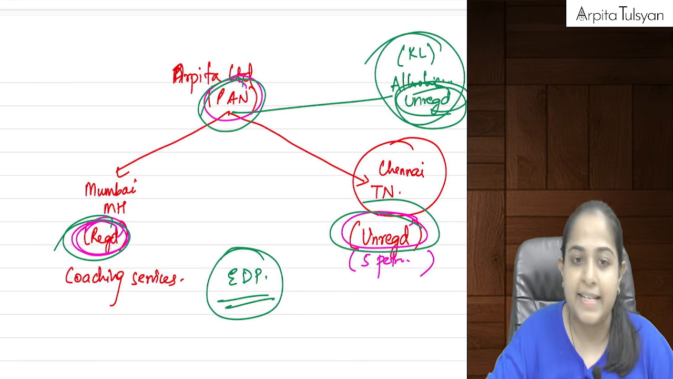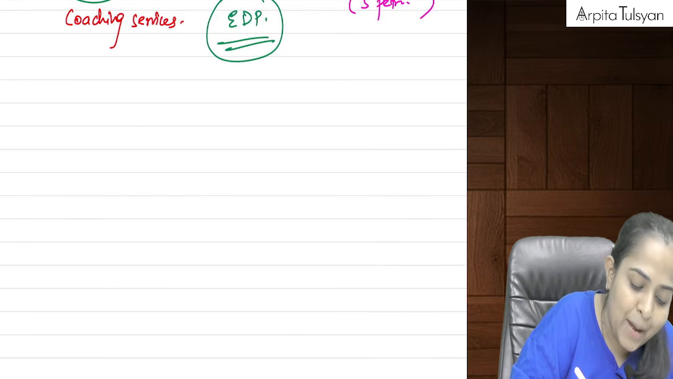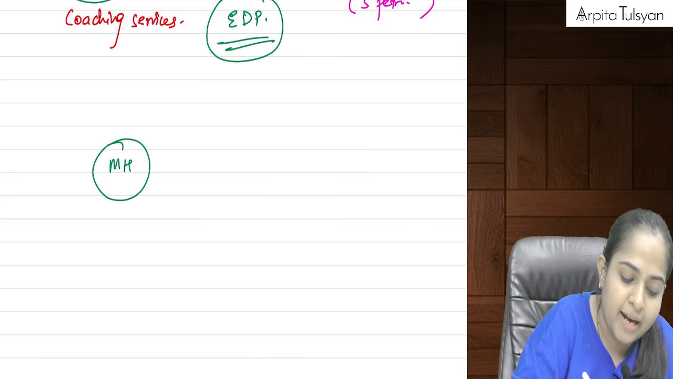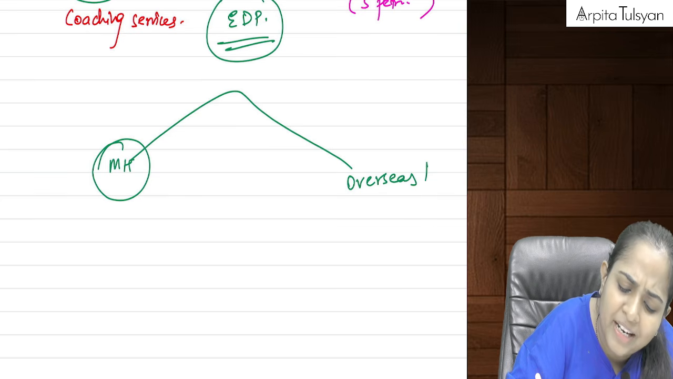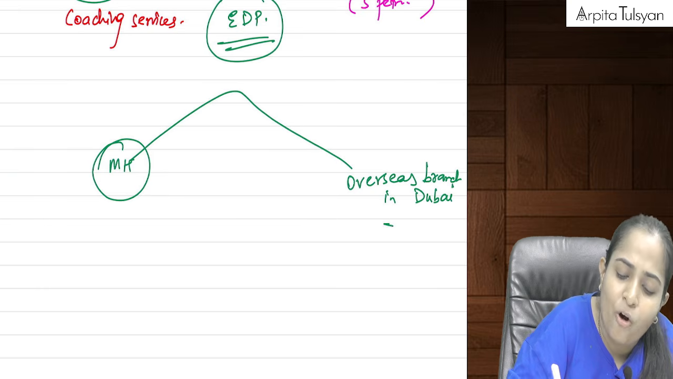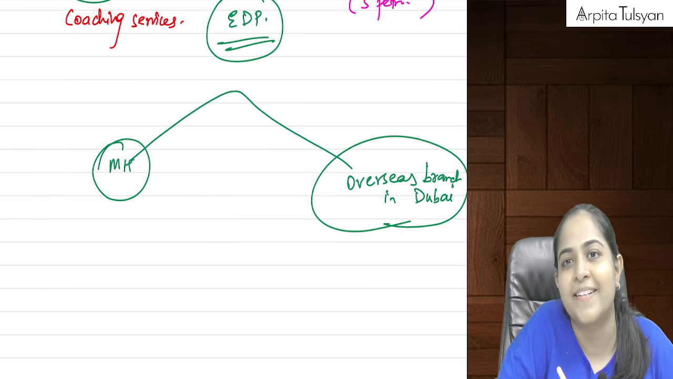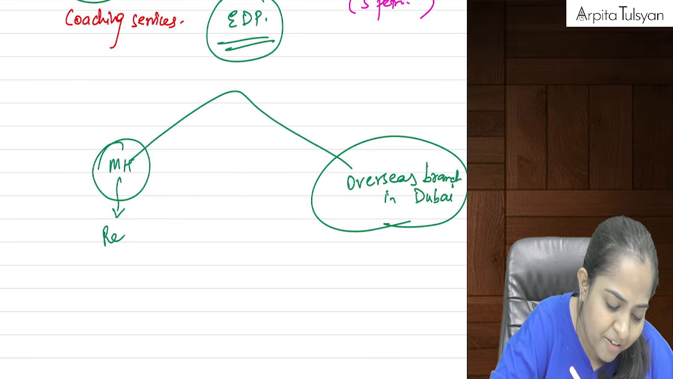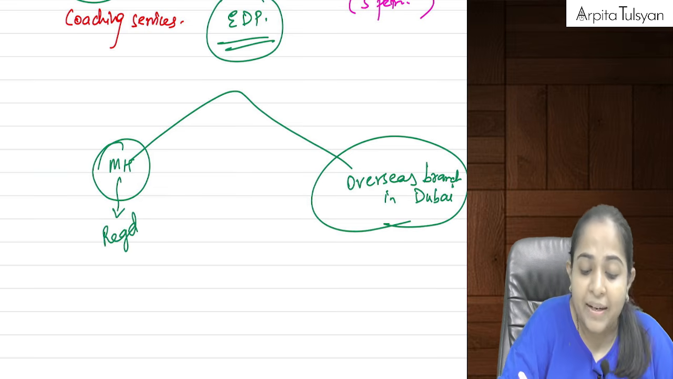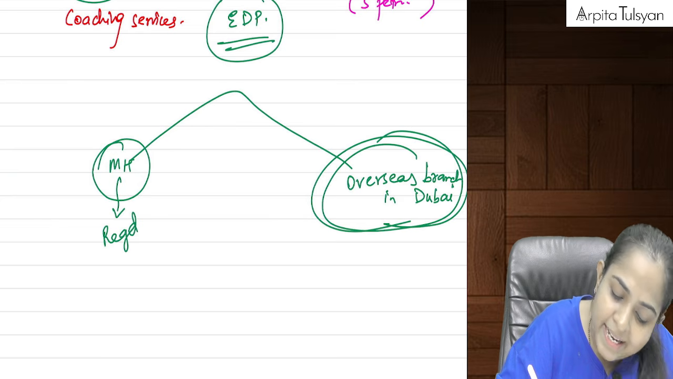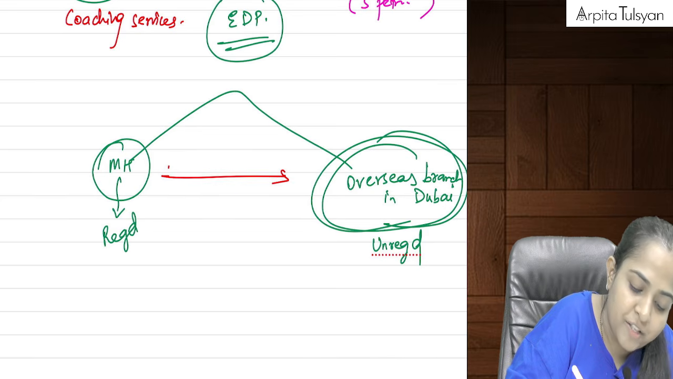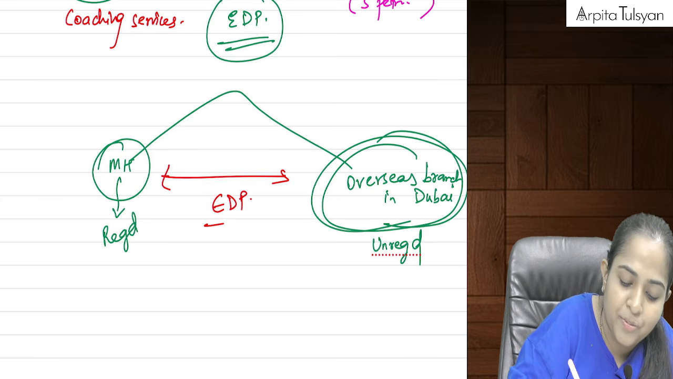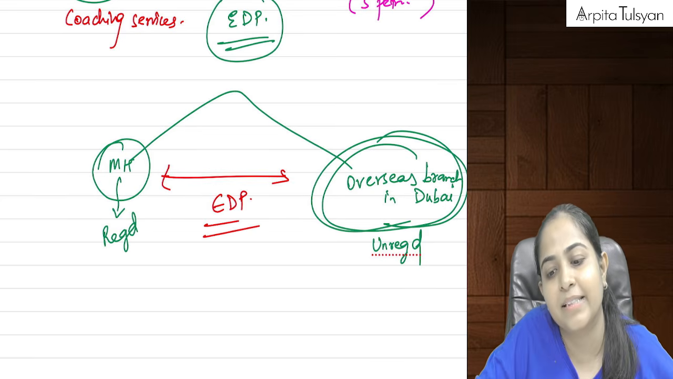Or let's say I am having one of my offices in Maharashtra and I am having an overseas branch, let's say in Dubai. Then obviously this branch will not be registered under GST. Maharashtra one is registered under GST, but that overseas branch in Dubai is unregistered under GST. So these two offices will be considered as establishment of distinct person.